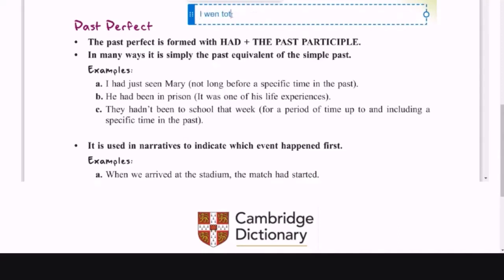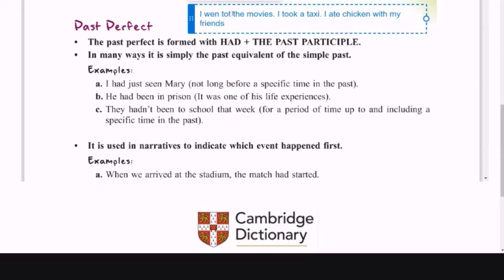I went to the movies, I took a taxi, I ate chicken with my friends, etc.